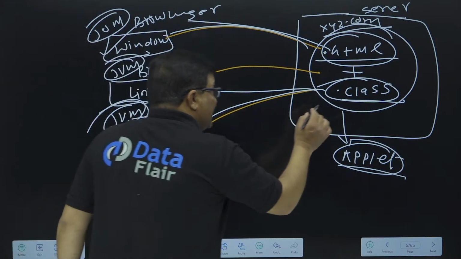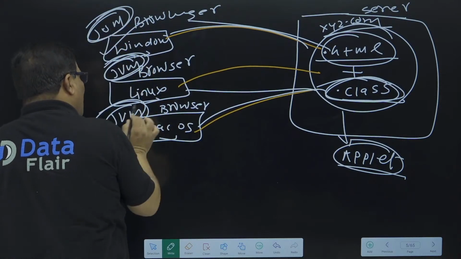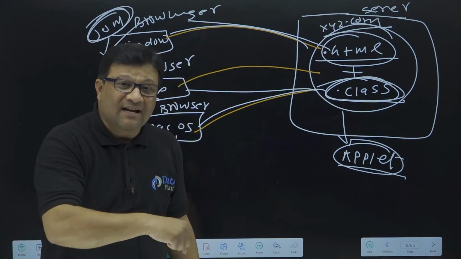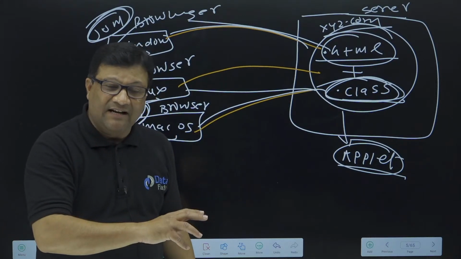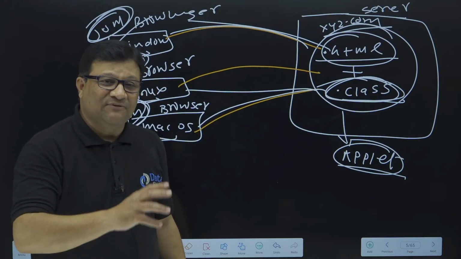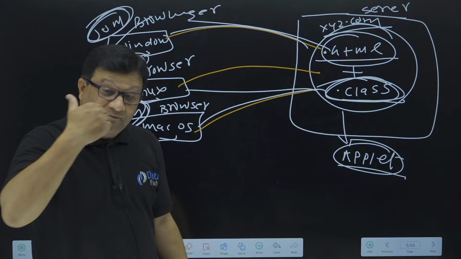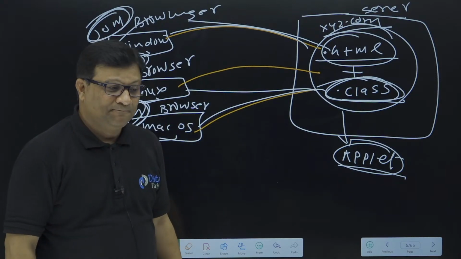Now tell me, this .class file is executed by the JVM of the client machine. So is the .class file a client-side or server-side technology? This .class file is executed by the JVM, and the JVM is available on the operating system of every machine.